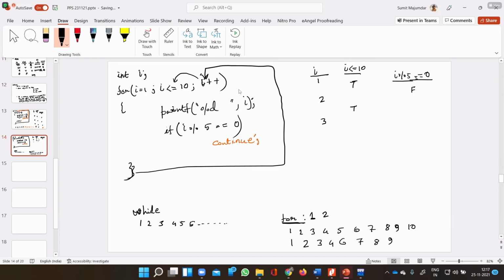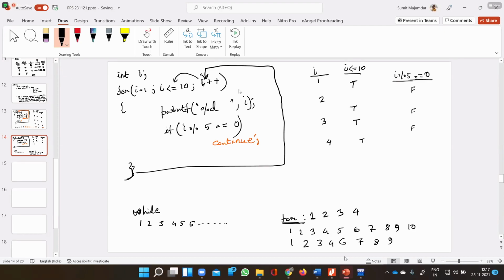The loop condition will be true, so it will enter into the loop and print the value of I, 3. Then the if condition will be checked. The if condition is false, so it will go back to the updation part. As it is going back to the updation part, the I value will be 4. The loop condition is true. The I value 4 will be printed.